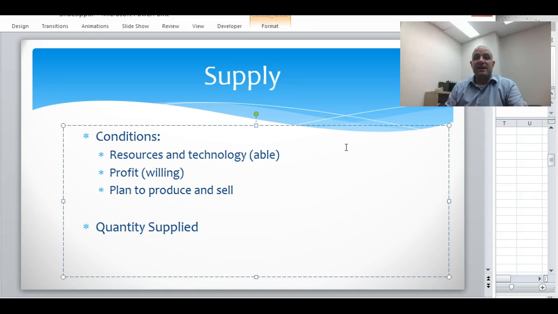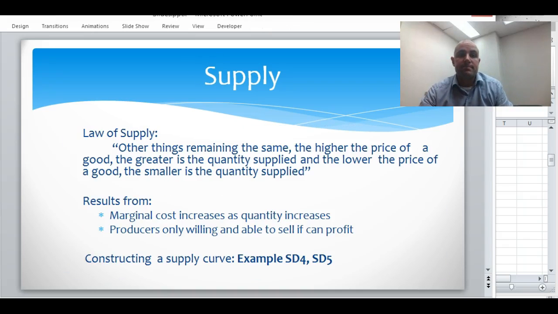Now, just as with demand, quantity supplied says at each price how many units are supplied. That's not to be confused with supply, the supply curve, which is the relationship between the price of the good and the quantity supplied. So now, we have our law of demand and the law of supply. It says that, other things remaining the same, the higher the price of the good, the greater the quantity supplied. The lower the price of the good, the smaller the quantity supplied.